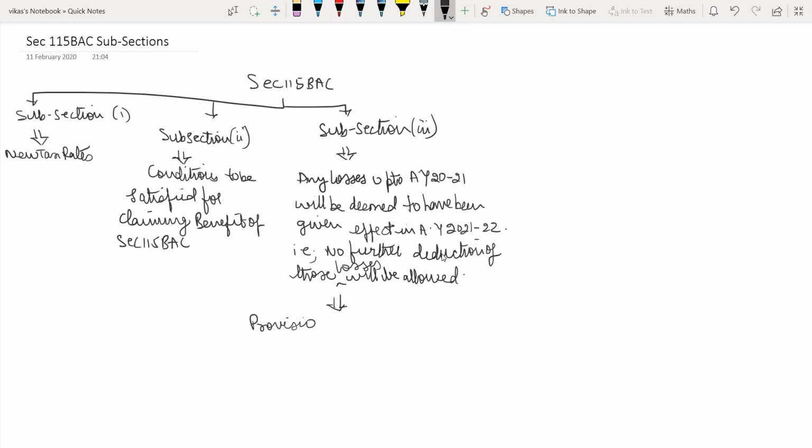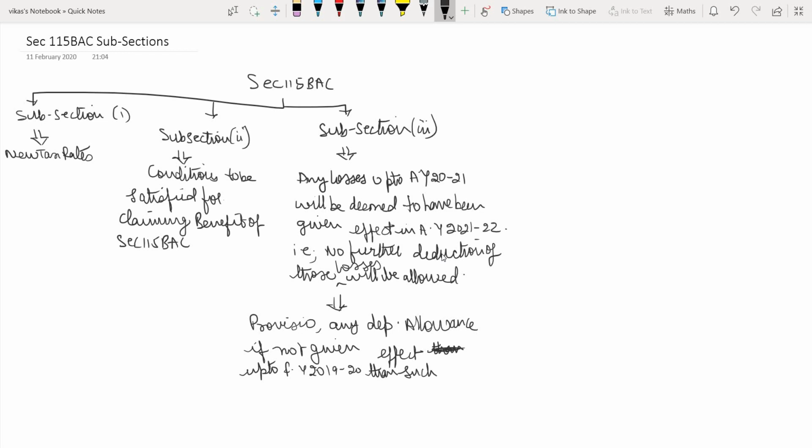Now this proviso says that any depreciation allowance, if it is not given effect up to financial year 2019-20, then such allowance will be adjusted.